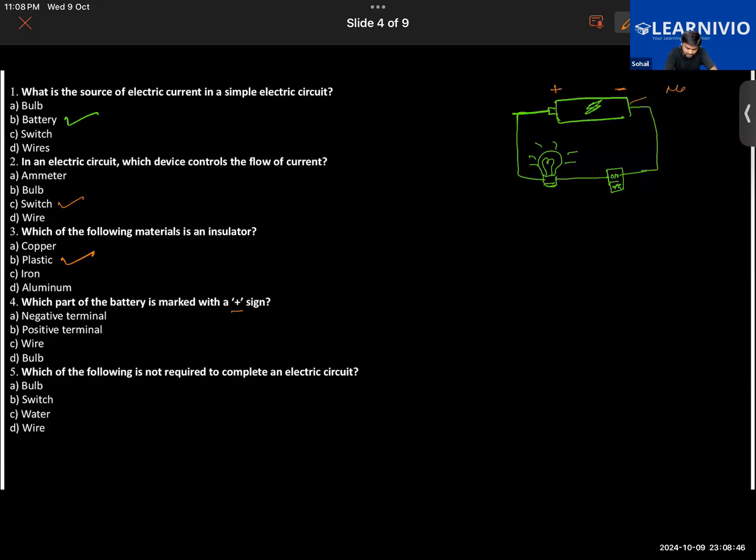Here, this is the metal disc, and here we have the metal cap. You will see a small cap-like structure. That is the metal cap, and it's the positive terminal.